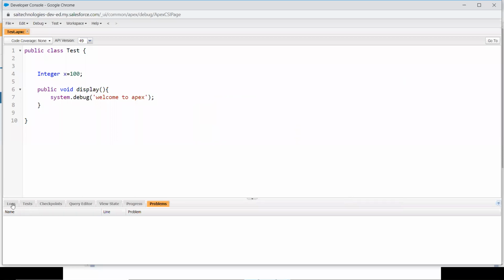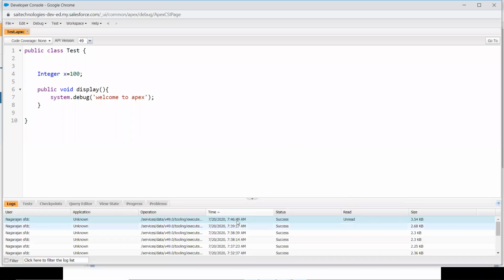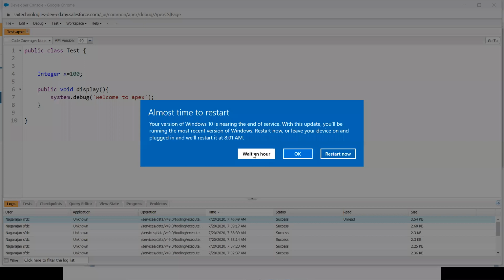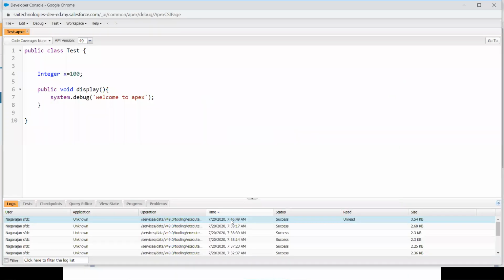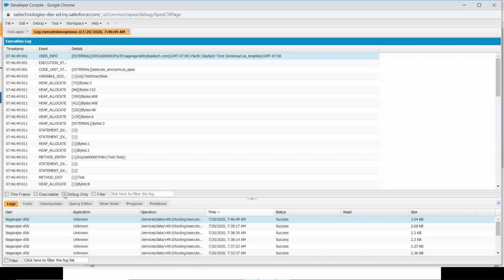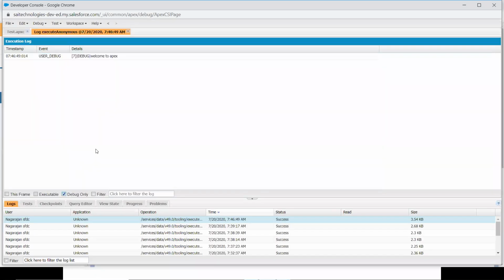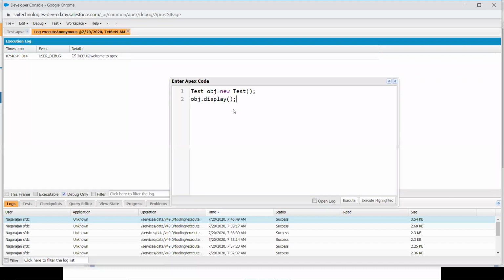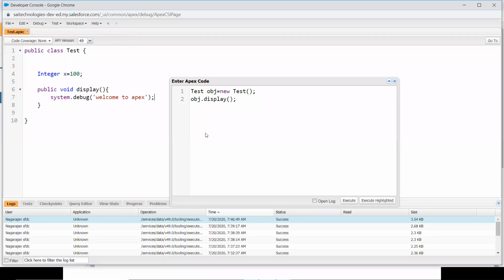I executed it. I have to come back to logs. Let me open it and see what the output is. Welcome to Apex. Welcome to Apex. Great, so that's the output you got. Fine. I explained that to access a class member, you will be using the object.